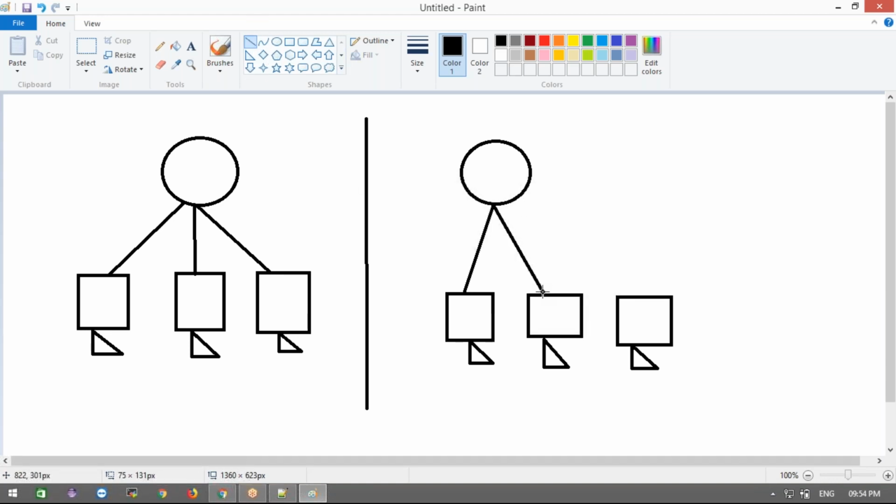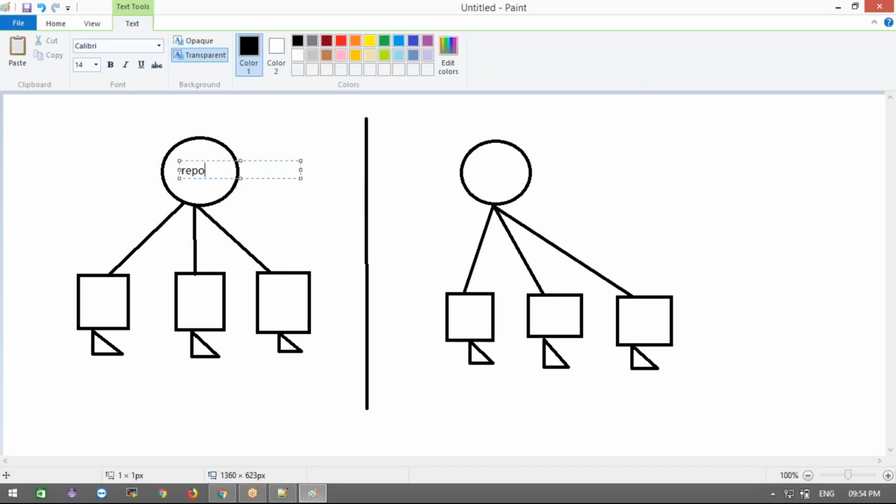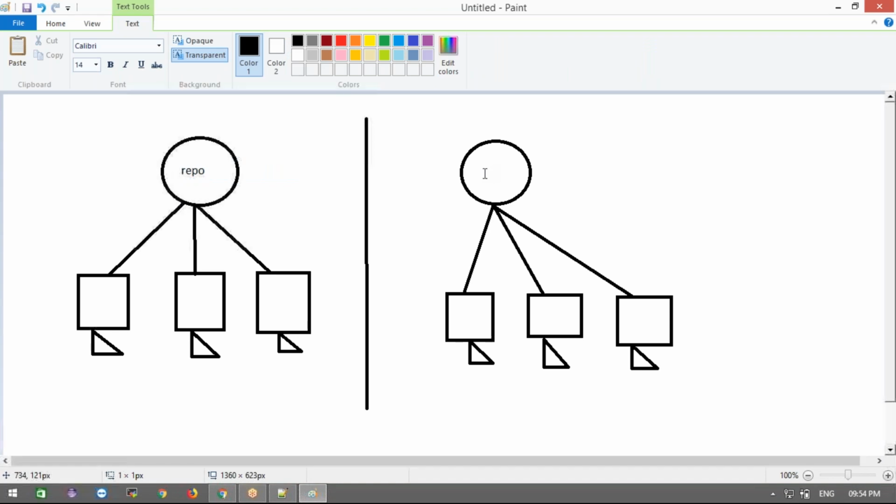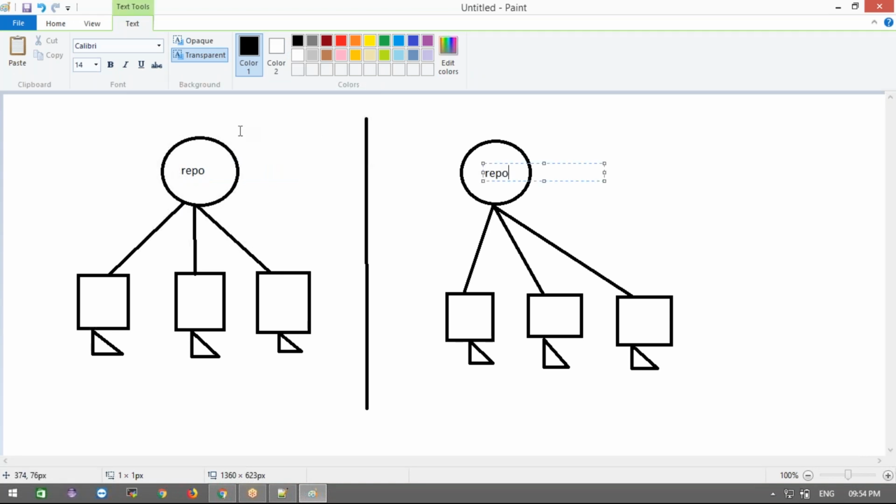Now this is a centralized repository. Here also this is a repository. This is SVN, Subversion control manager, and this is Git. This is the Git repository.